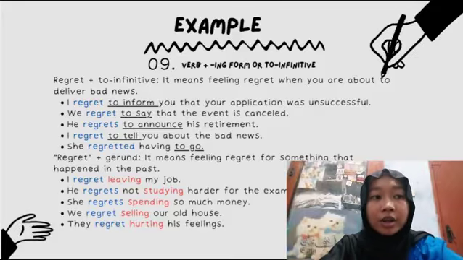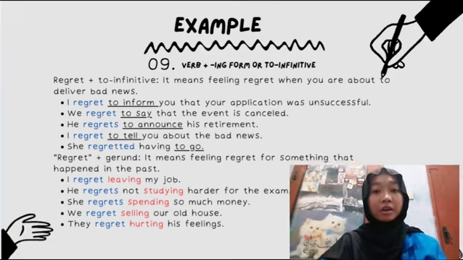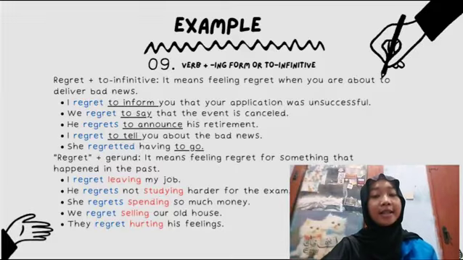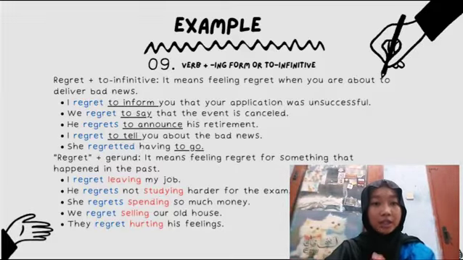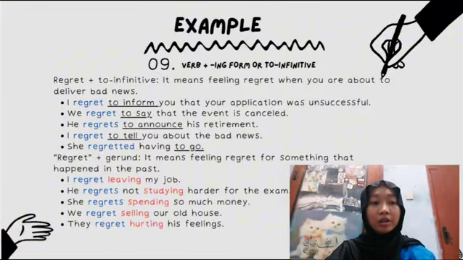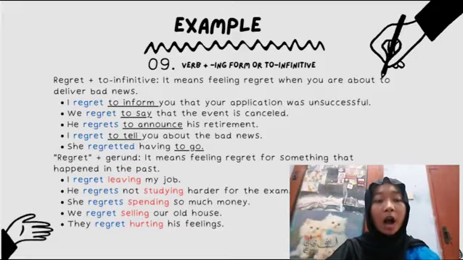Number 5, she regretted having to go. So the infinitive is to go. Regret plus gerund. The example number 1 is I regret leaving my job. The gerund is leaving. Number 2, he regrets not studying harder for the exam. The gerund is studying. Number 3, she regrets spending so much money. So the gerund is spending. Number 4, we regret selling our old house.